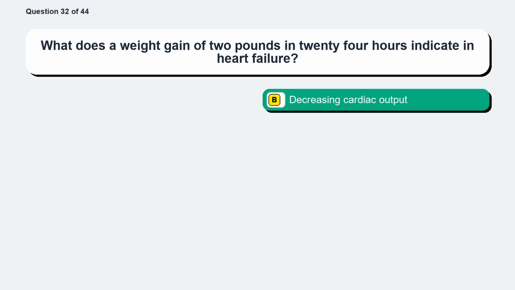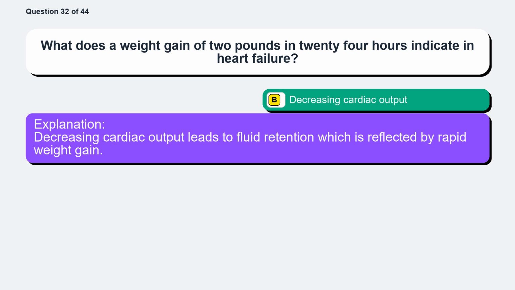The correct answer is option B, decreasing cardiac output. Decreasing cardiac output leads to fluid retention, which is reflected by rapid weight gain.